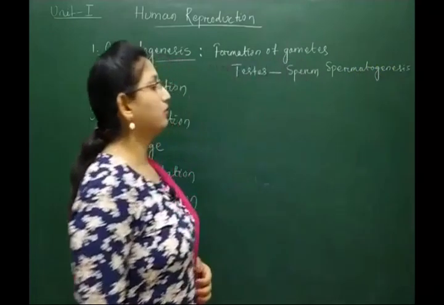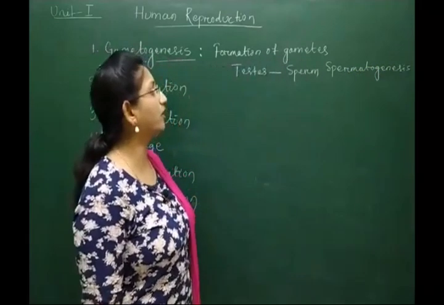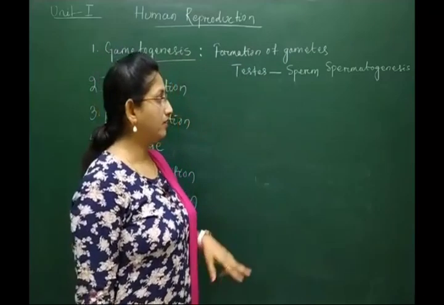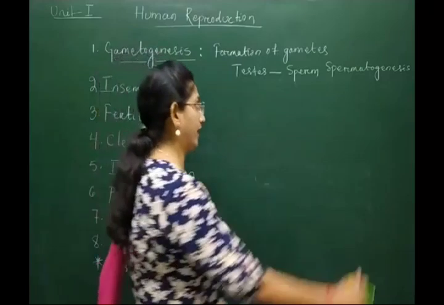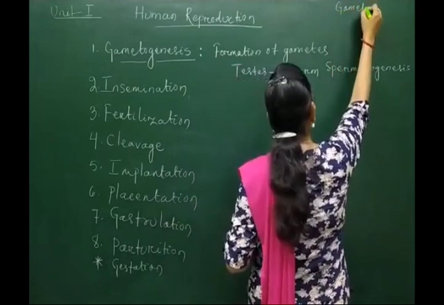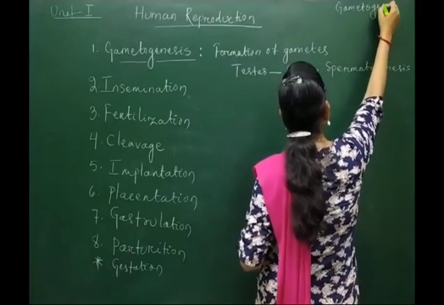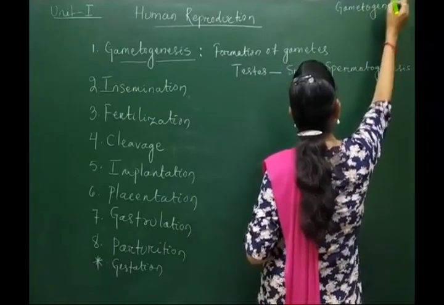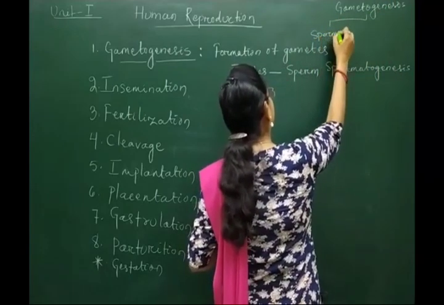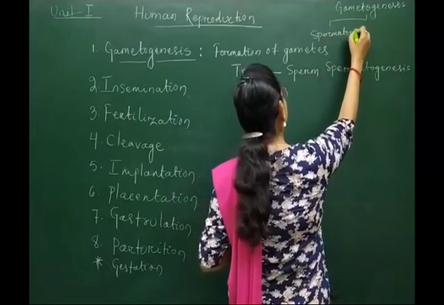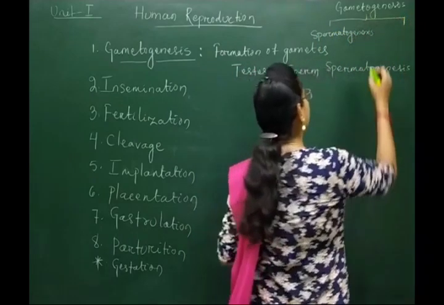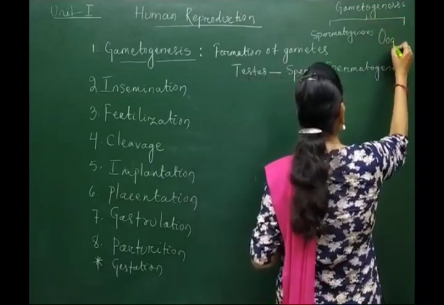Depending upon the individuals, gametogenesis is of two types. One is spermatogenesis and the other one is oogenesis.